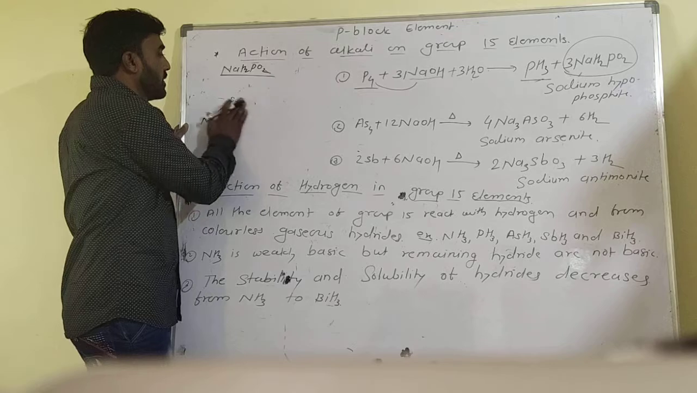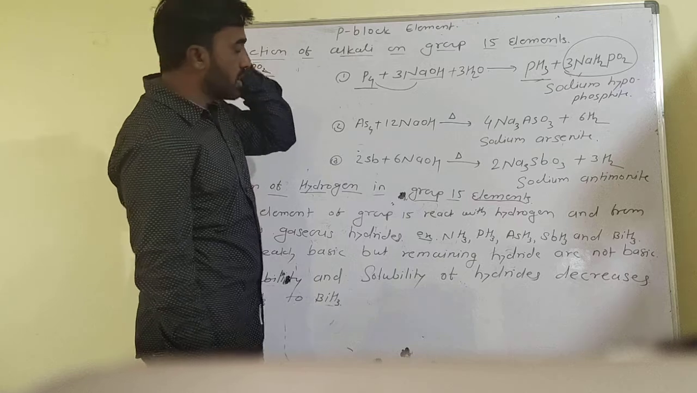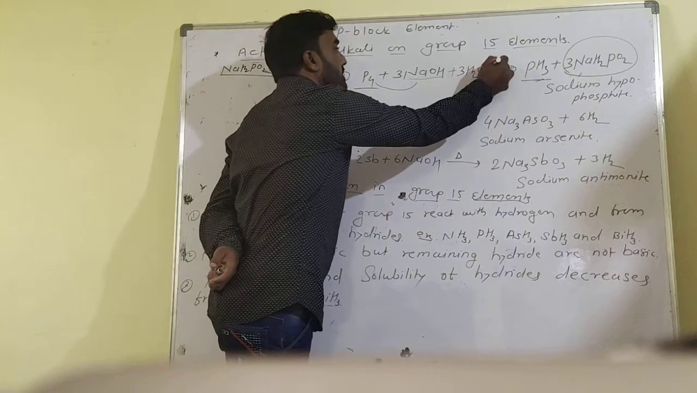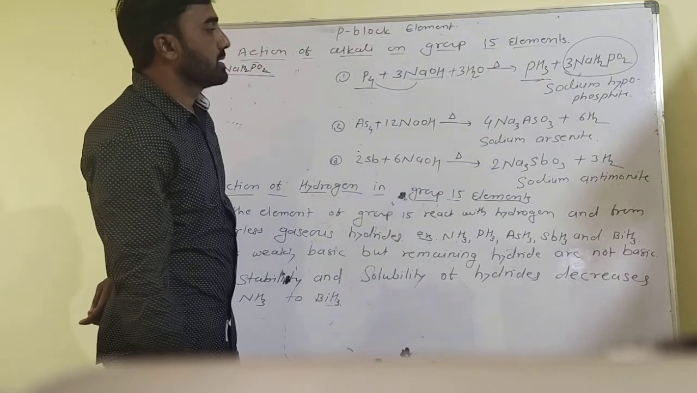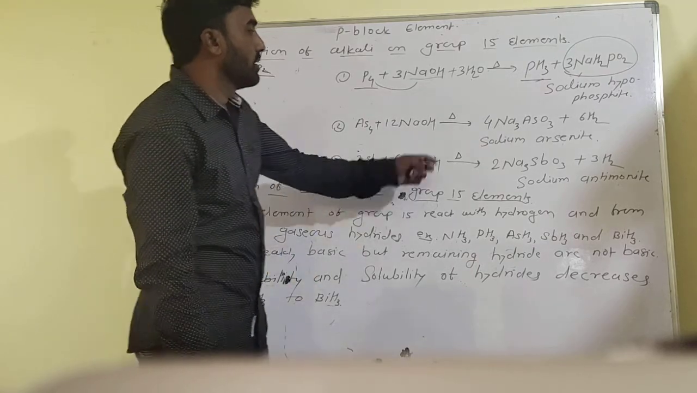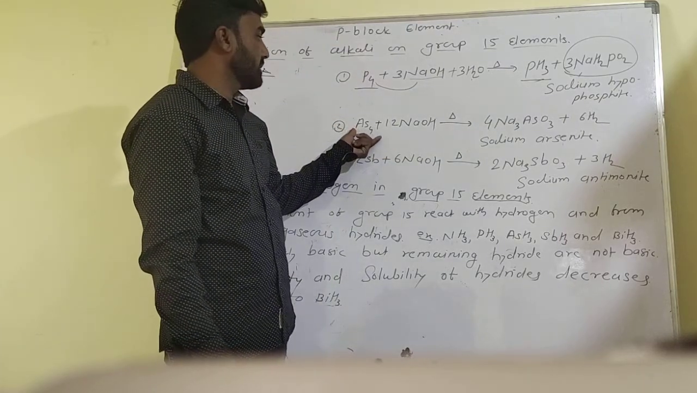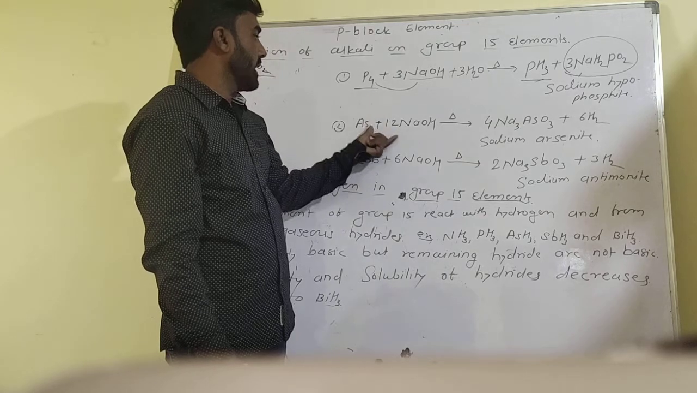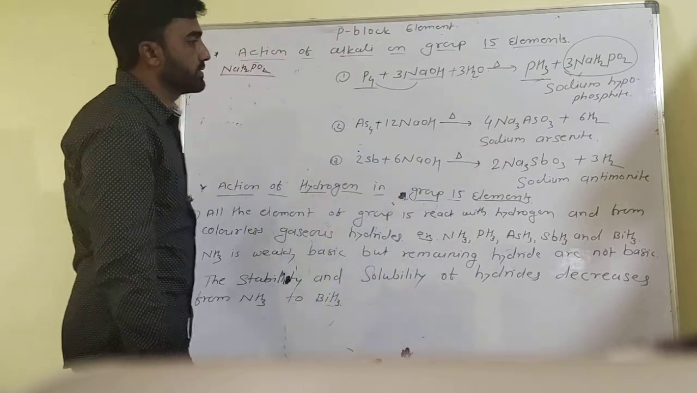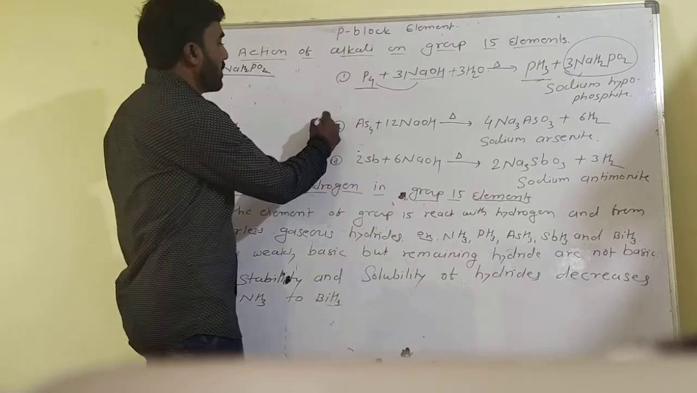Now another property: action of alkali on group 15 elements, arsenic. Arsenic reacts with sodium hydroxide in the presence of heating to give sodium arsenite, in the same way as the tetraatomic arsenic. It reacts with sodium hydroxide in the presence of heating to give the sodium arsenite compound, with removal of H2 gas.